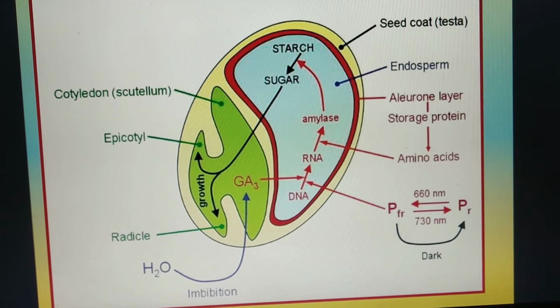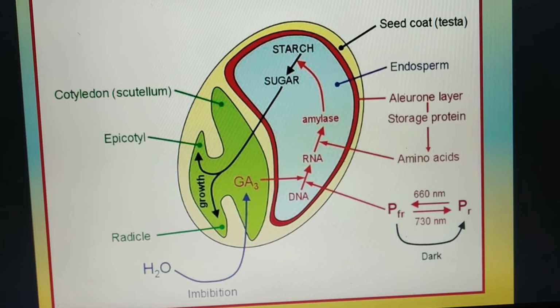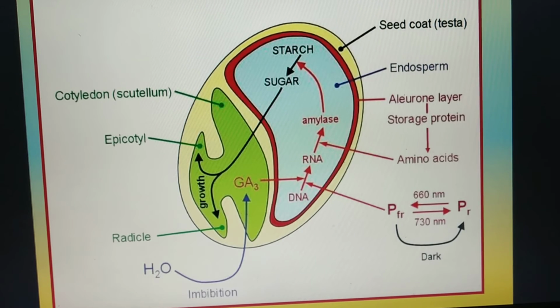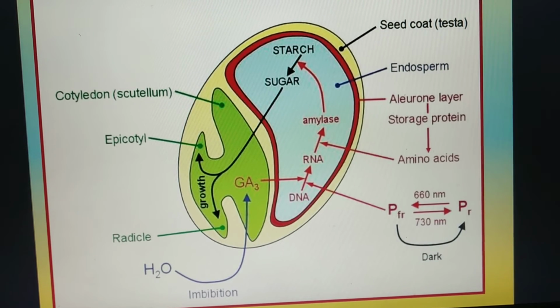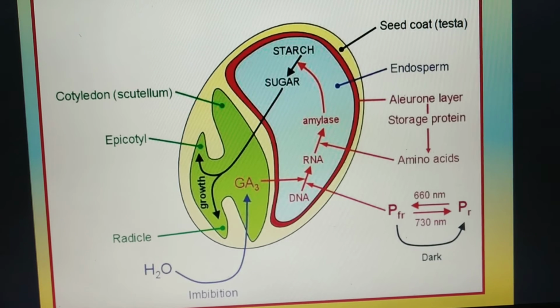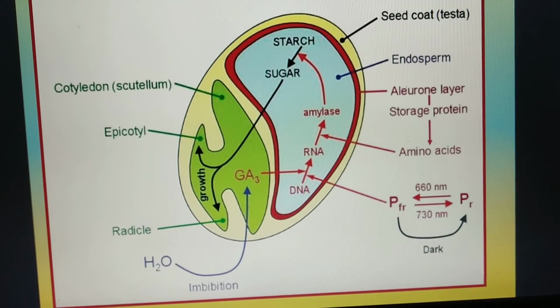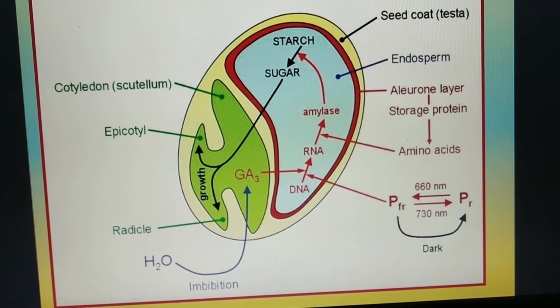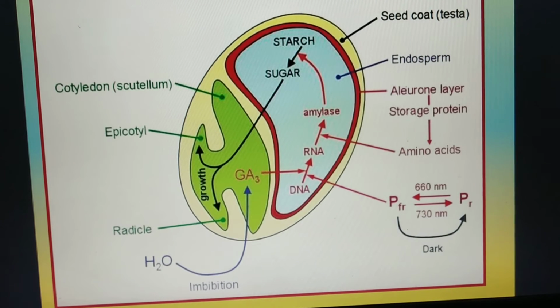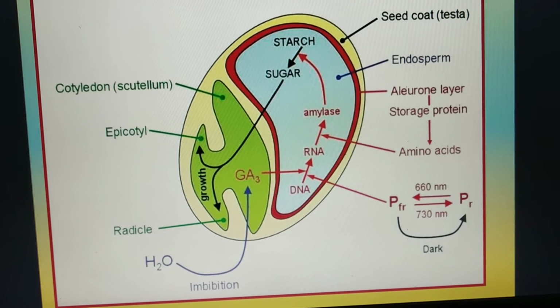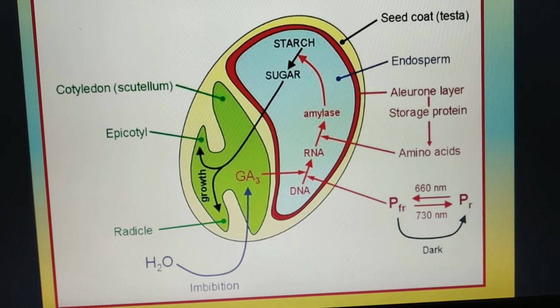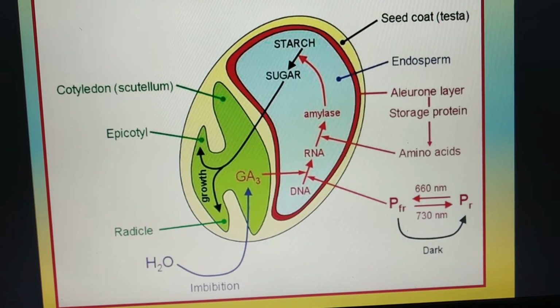Alpha amylase then hydrolyzes the starch, which is abundant in many seeds, into glucose that can be used in cellular respiration to produce energy for the seed embryo. This continuous breakdown breaks the dormancy and helps the seed grow into a natural plant.